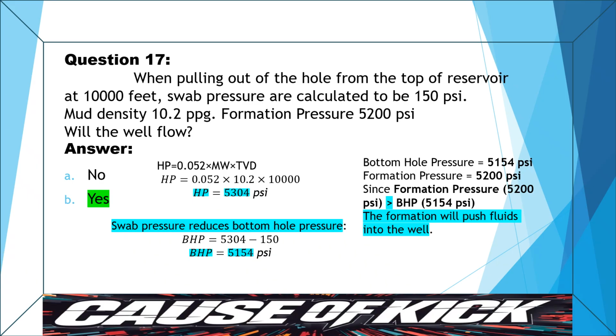Question. When pulling out of the hole from the top of reservoir at 10,000 feet, swab pressure is calculated to be 150 psi. Mud density 10.2 ppg. Formation pressure 5,200 psi. Will the well flow? Yes, the well will flow, because swabbing reduced mud pressure below formation pressure, allowing fluids to enter the wellbore.